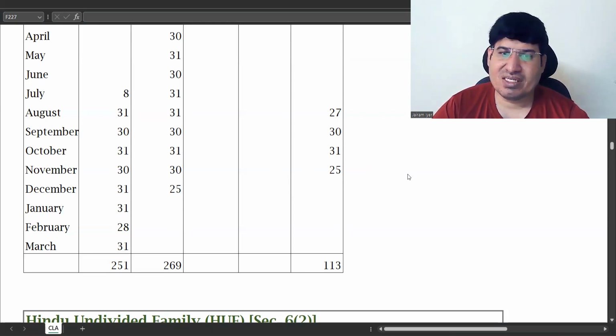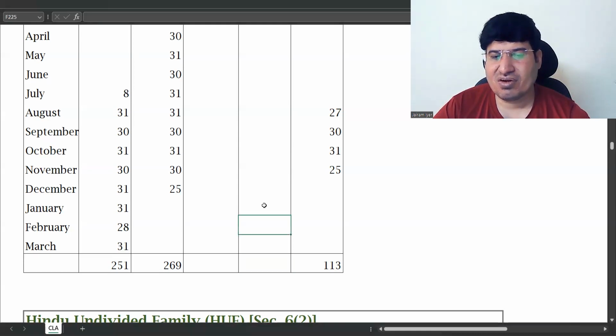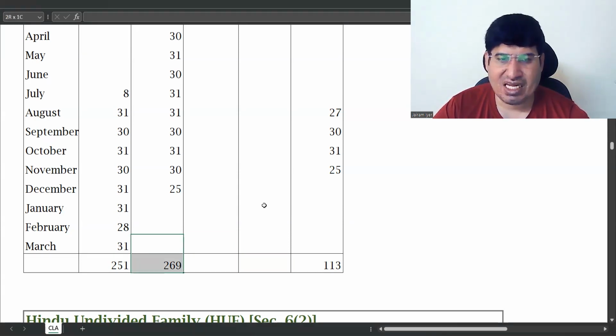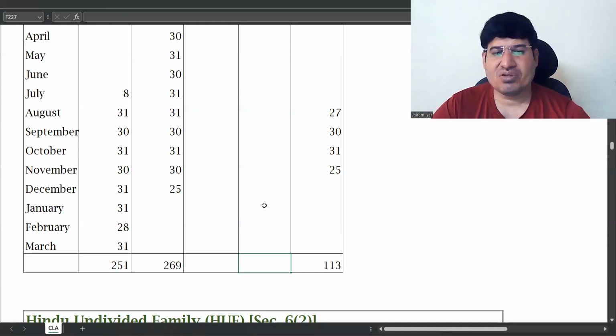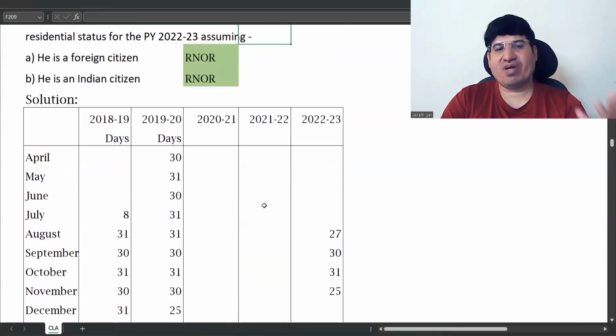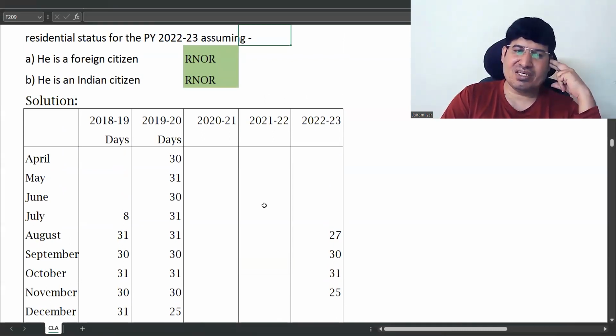Yeah, he should be resident in 2 years of the preceding 10 years. So for being resident in this year, he should be in India this year for a minimum of 60 days, correct? To become resident. He is not, he is here for 0 days. So he is a non-resident for this year. Same for this year, non-resident. And for this year, if we see, 60 days is fine. Before this, you get 365. No, it's 251. And before that is 0. So anyways, here also you don't get. So for additional conditions, even if one condition is not fulfilled, you are fine. So that's why he is an ROR, foreign citizen.